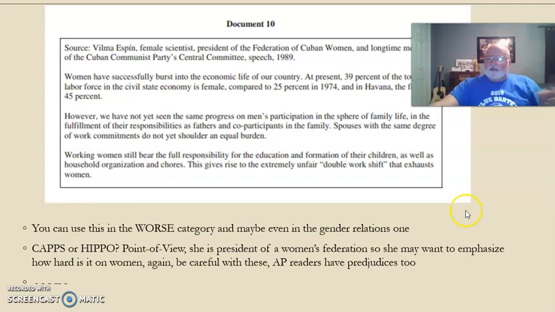Remember, you can use a document in more than one category. It's actually considered very advanced, but I don't think you're going to have time to do this. Point of view, she is president of a women's federation, so she may want to emphasize how hard it is on women. Again, be careful with this because you don't want to offend your AP reader because they're human and they have prejudices too. Moving on to the next slide.